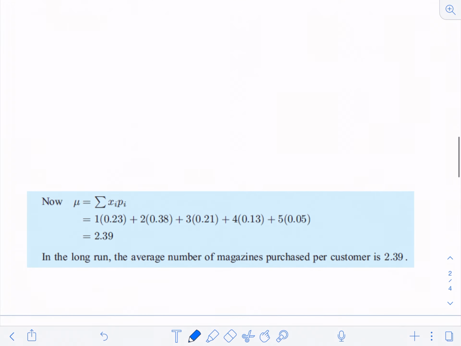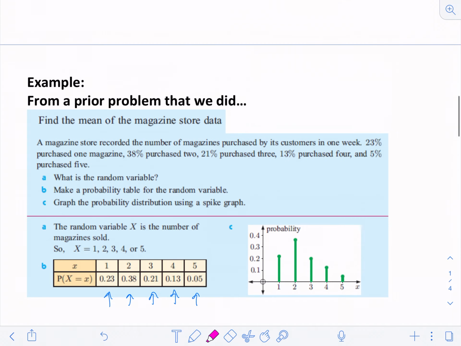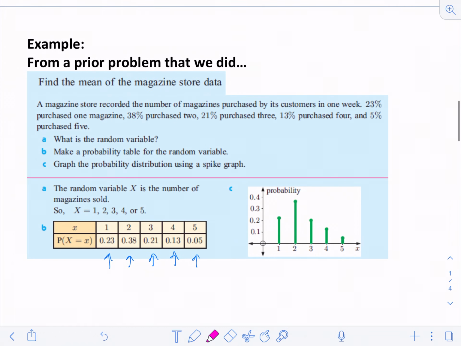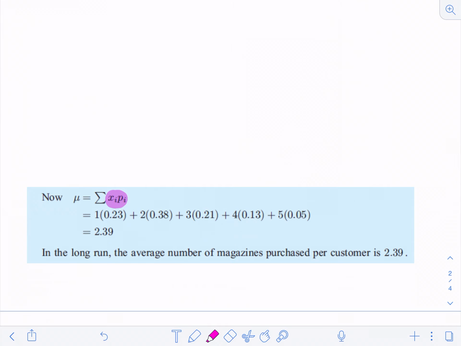So what I do here is, again, we look at the sum of all the probabilities times the possible random variable values, because the random variable x is 1, 2, 3, 4, or 5, and we're going to multiply each one of those times their probabilities.